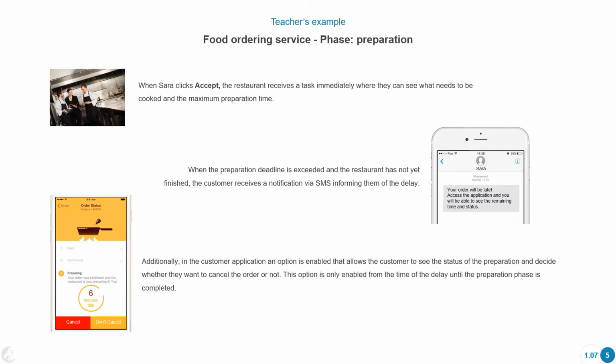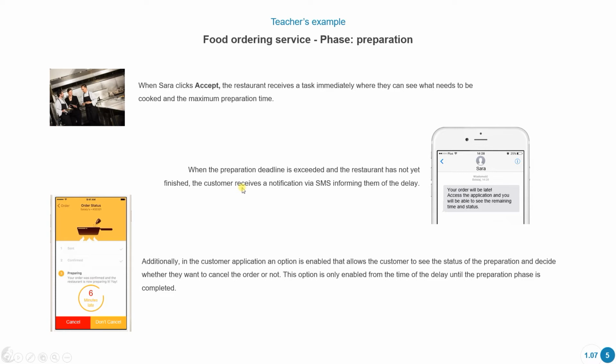Okay, so now it says when Sarah clicks accept, the restaurant receives a task immediately where they can see what needs to be cooked and the maximum preparation time. Okay, so if Sarah accepts, the restaurant receives a task. I think it's going to be a task where they know how much time they can invest in the preparation.